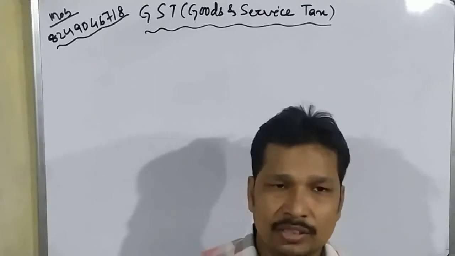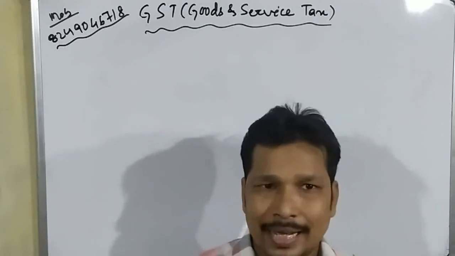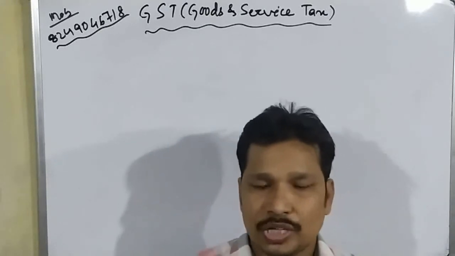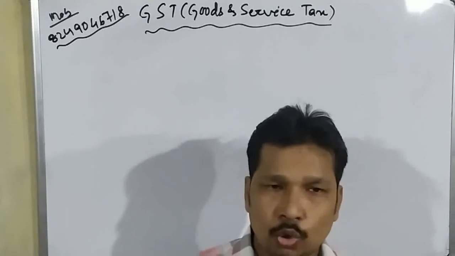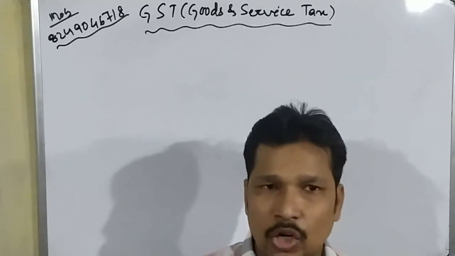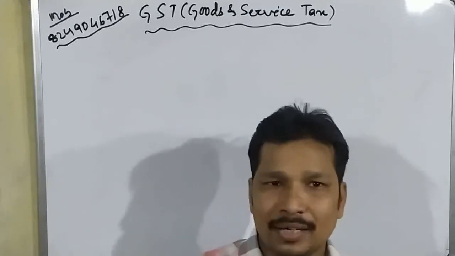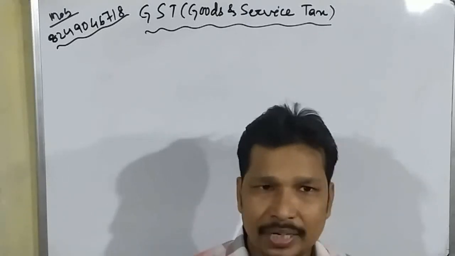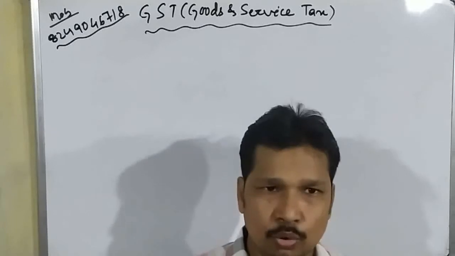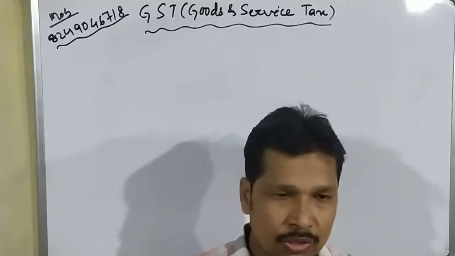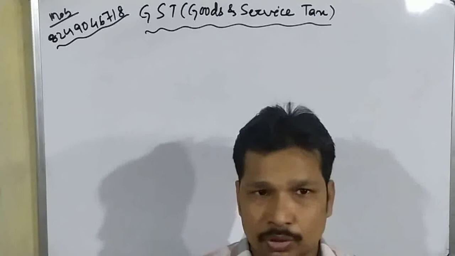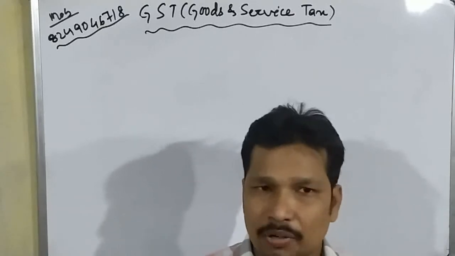That means D will pay all the tax, all the GST which is applicable to the government. A, B and C will not pay any tax. So the final buyer will pay the tax.